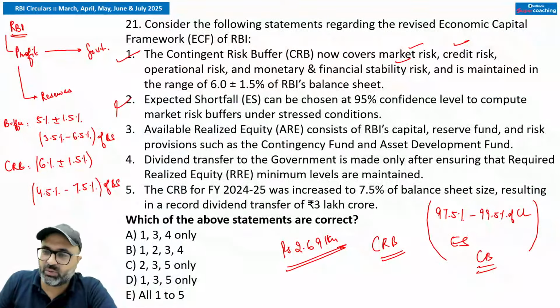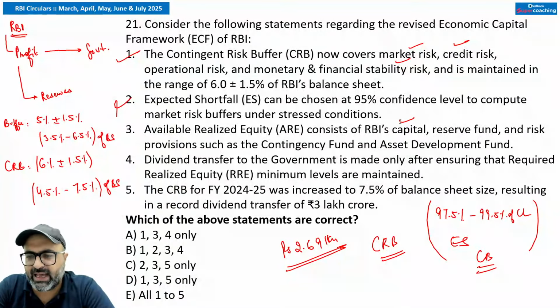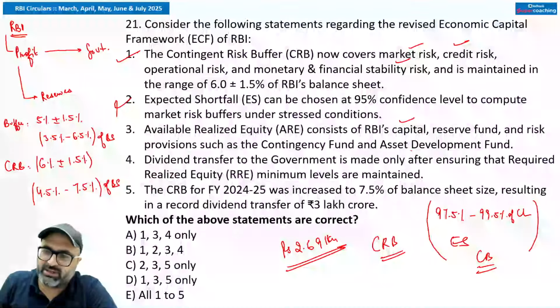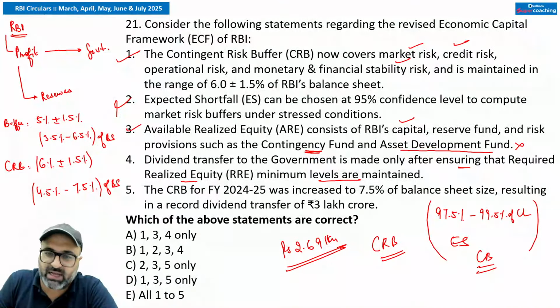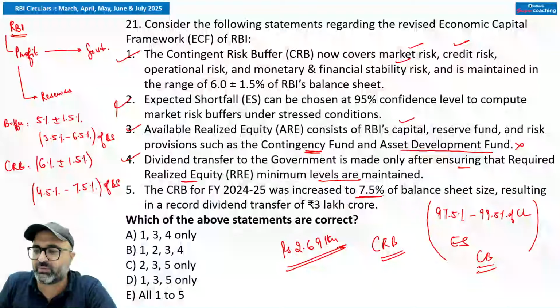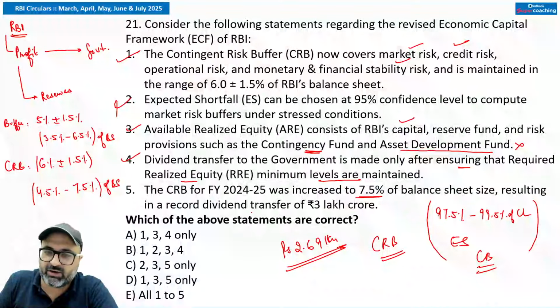Available realized equity consists of RBI's capital, reserve funds, as well as risk provisions such as contingency fund and asset development fund. This time RBI has not maintained any amount in asset development fund. Around 46,000 crore was maintained in the contingency fund only. Dividend transfer to the government is made only after ensuring that the required realized equity minimum levels are maintained. That is true.